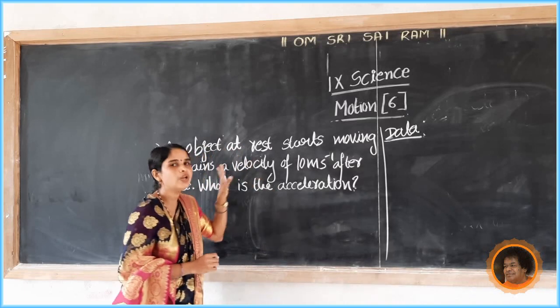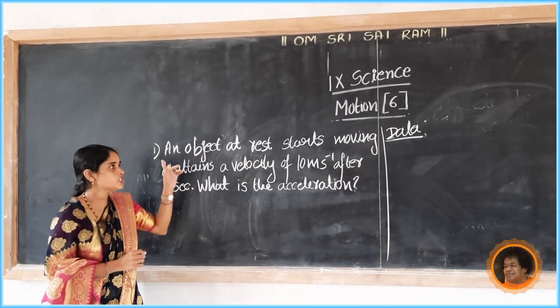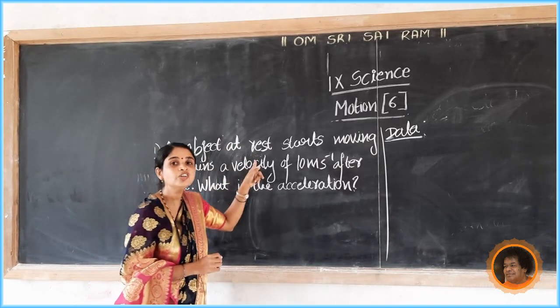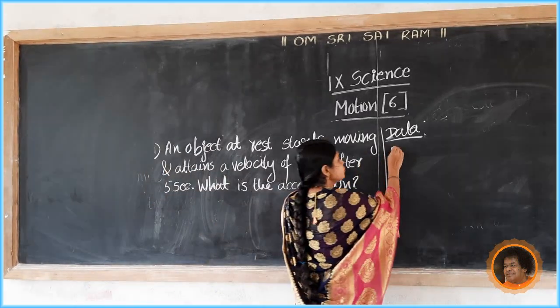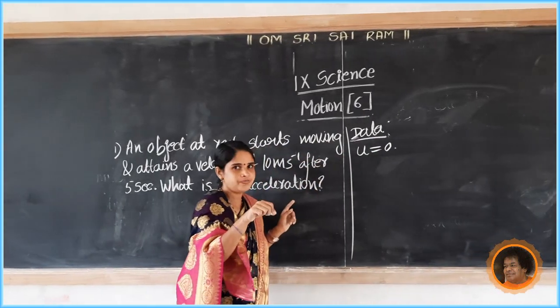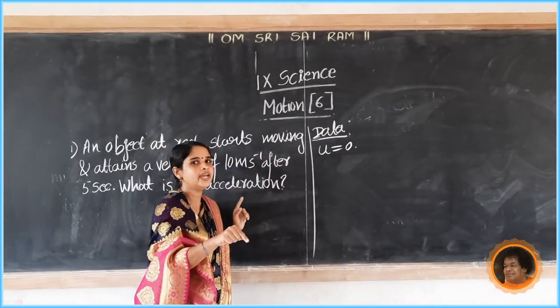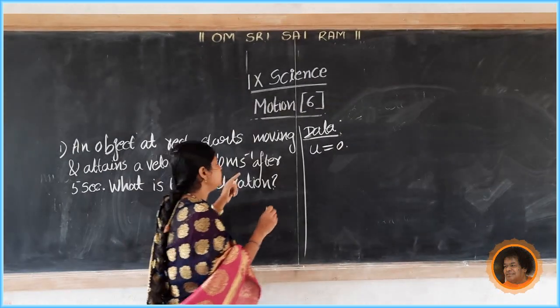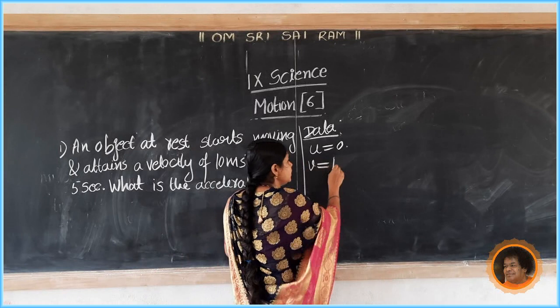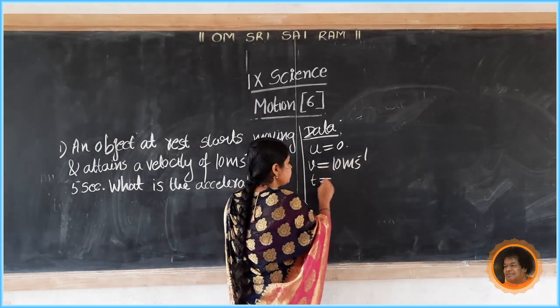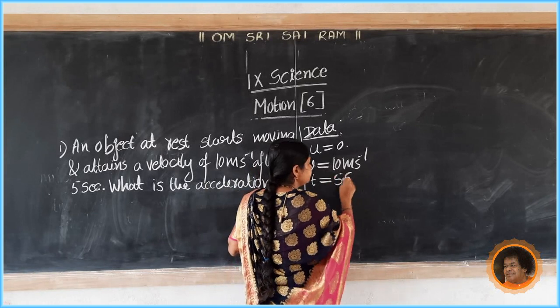What is the initial velocity here? The object is at rest, so velocity becomes 0, so u equals 0. After 5 seconds, that object attains a velocity of 10 meter per second. It is the final velocity, v equals 10 meter per second. So t equals 5 seconds.